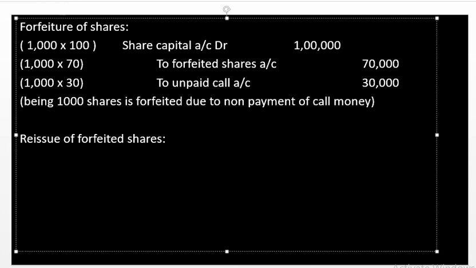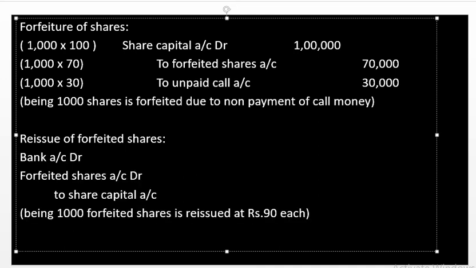Next journal being reissue of forfeited shares. For reissue we are going to journalize it. Bank account debit, forfeited shares account debit, to share capital account. This is the journal to be passed.